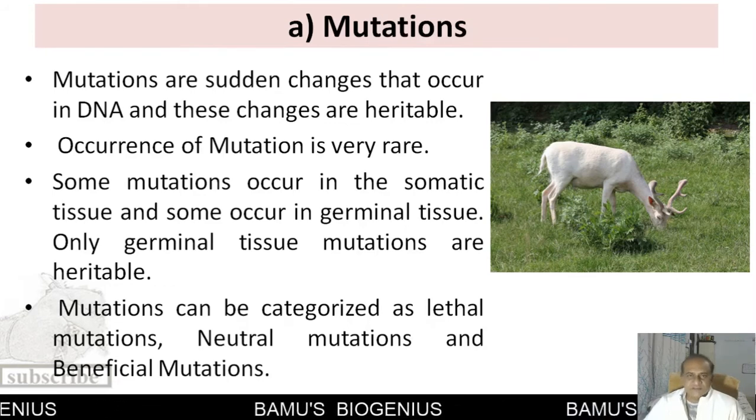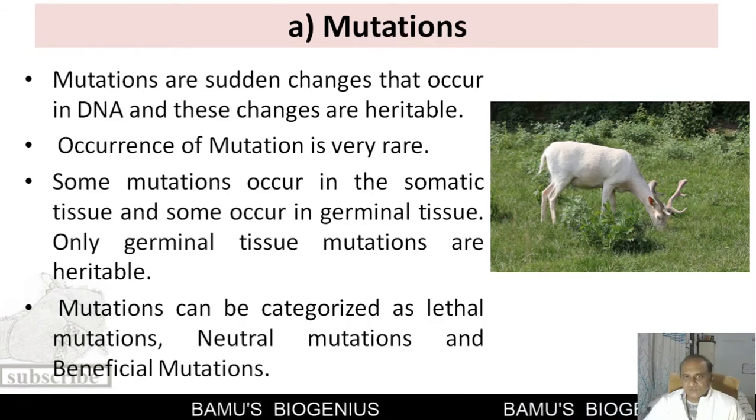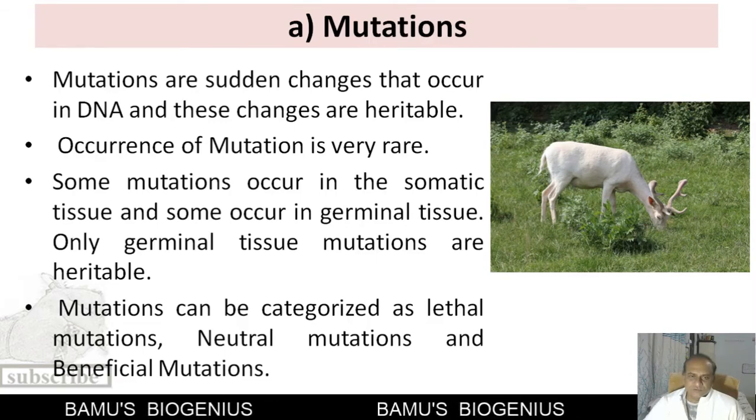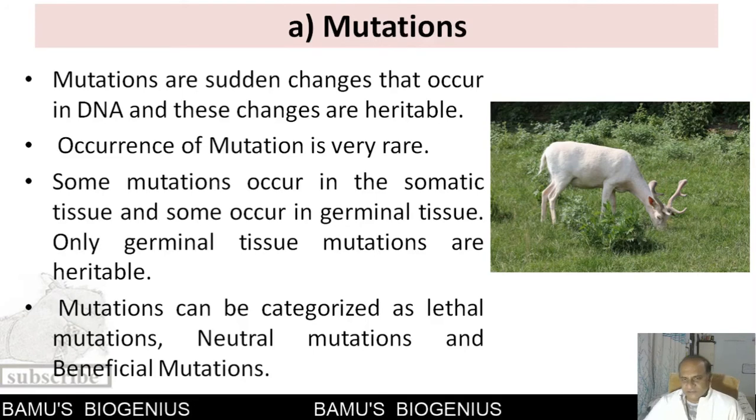The second category is the neutral mutations. Neutral mutations are the mutations which do not have any kind of ill effect, or do not show any kind of effect on an individual. So such neutral mutations can be passed on to the next generation.